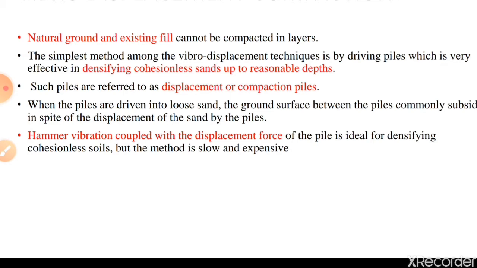When the piles are driven into loose sand, the ground surface between the piles commonly subsides in spite of the displacement of sand by the piles. Because here we are driving the piles inside the ground, that much amount of soil subsides and comes closer to each other. Hammer vibration coupled with the displacement force of the pile is ideal for densifying cohesionless soil, but the method is slow and expensive.